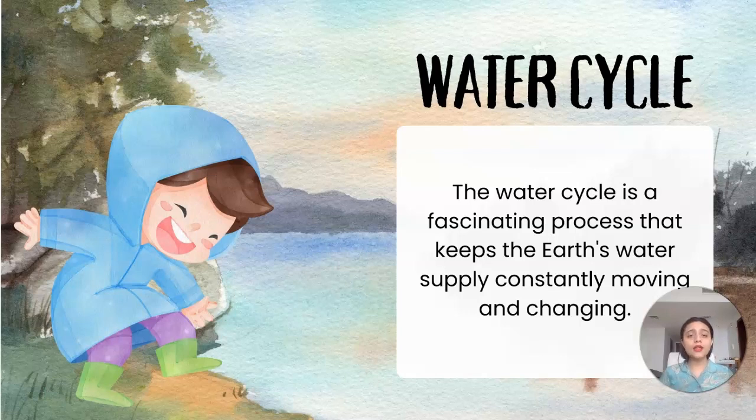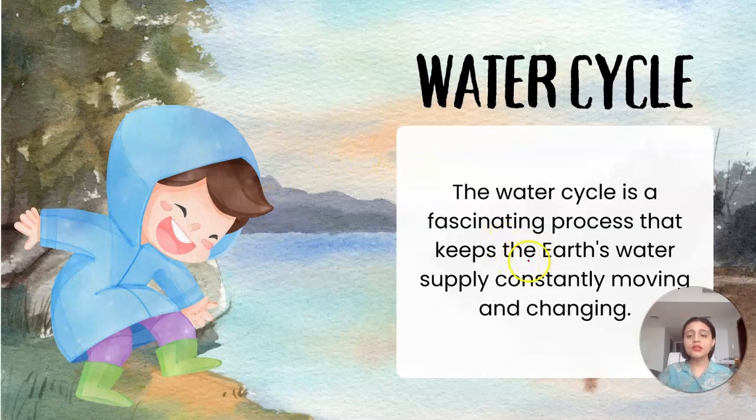Have you ever wondered why? The answer is the water cycle. If we talk about water and don't talk about the water cycle, it's a huge absence in the content. So the water cycle plays a huge role in the water chapter.